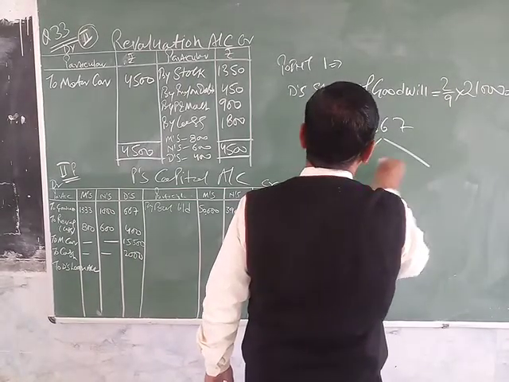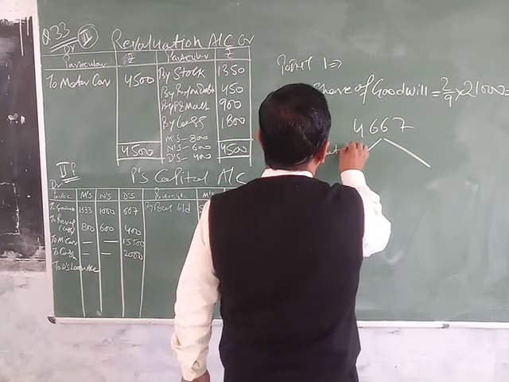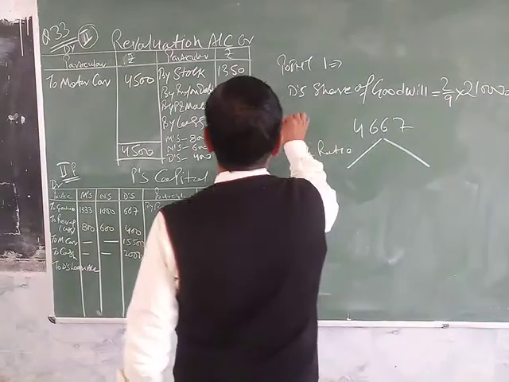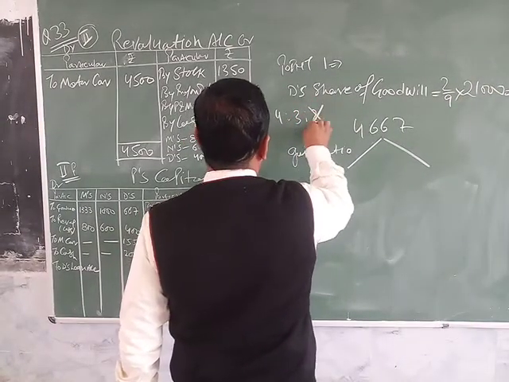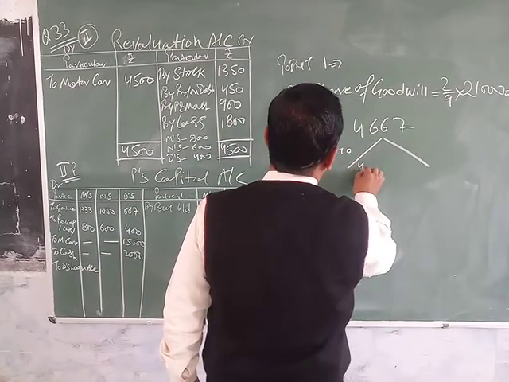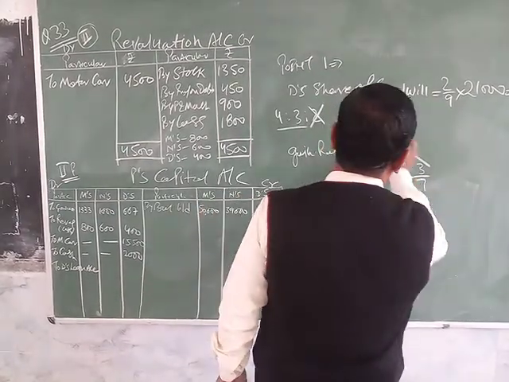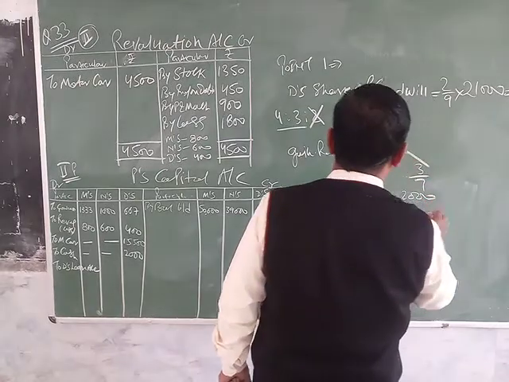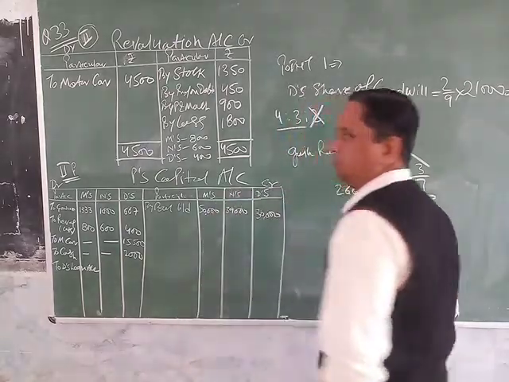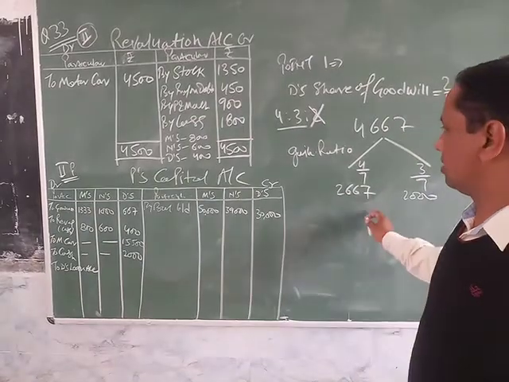This 4,667 is distributed in the gaining ratio. The old ratio is 4:3:2. Since this partner has retired, the gaining ratio is the new ratio, so this goodwill is distributed in 4 by 7 and 3 by 7. 3 by 7 of this is 2,000 and the other is 2,667. This is the distribution of goodwill at the time of retirement of a partner.